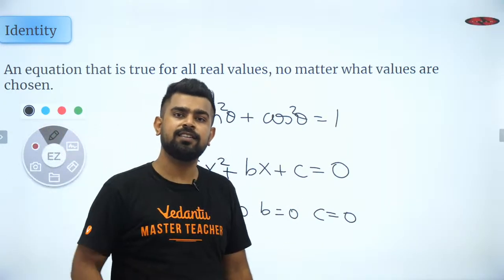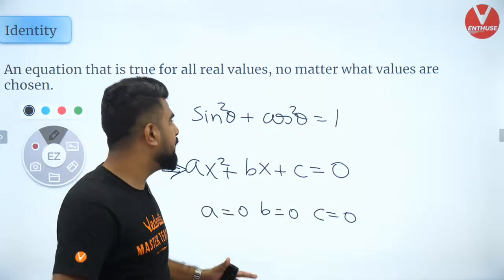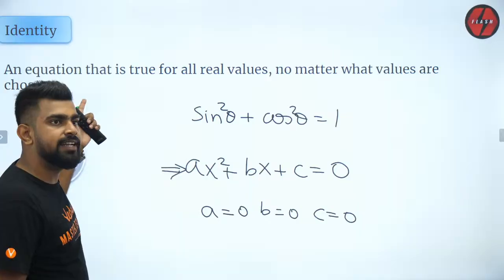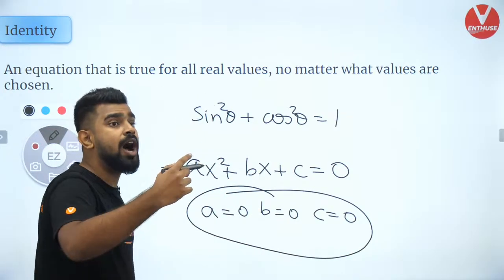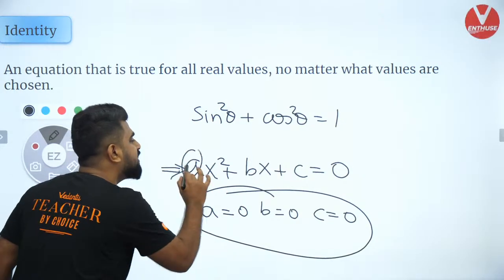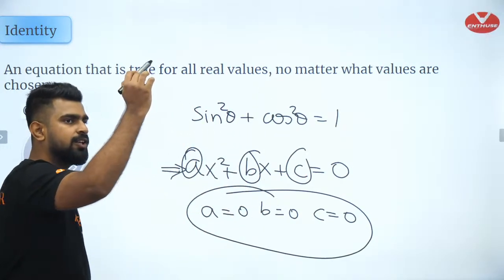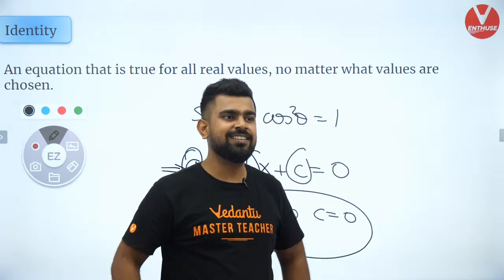What are you saying, sir? Are you fooling us? No, guys. If it has 3 roots, it means it's an identity. That means a is 0, b is 0 and c is 0. So it is not because of the roots satisfying it, rather the coefficients themselves are 0. So it's already 0. I hope you got the point. Brilliant, na?